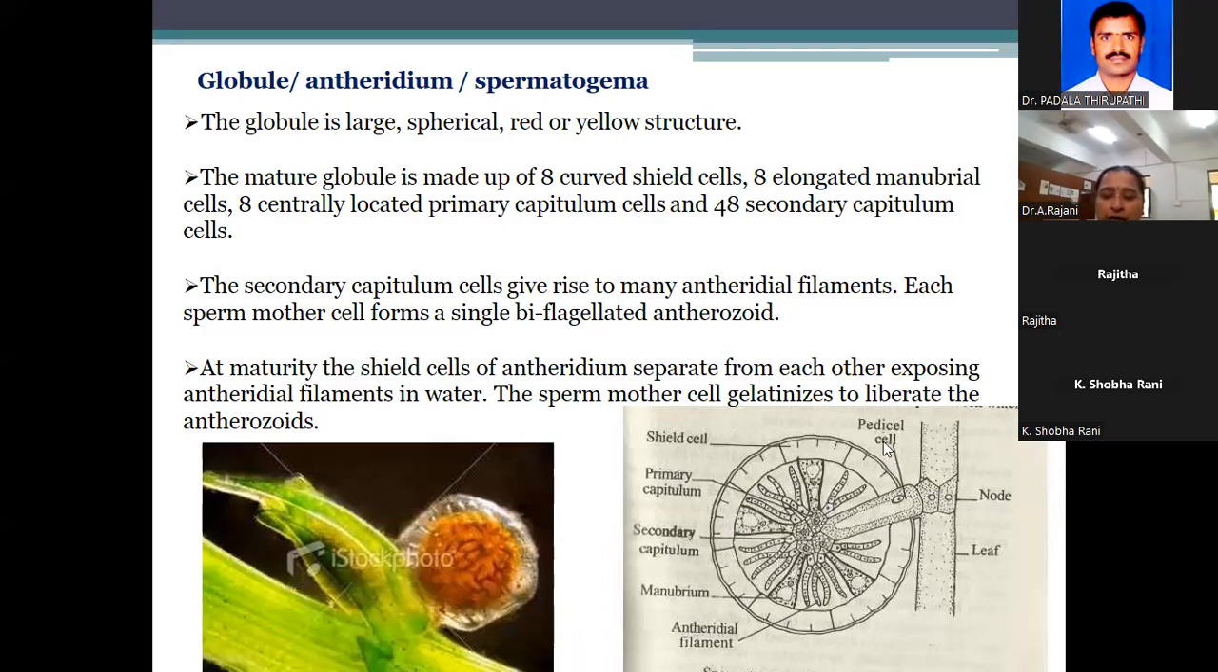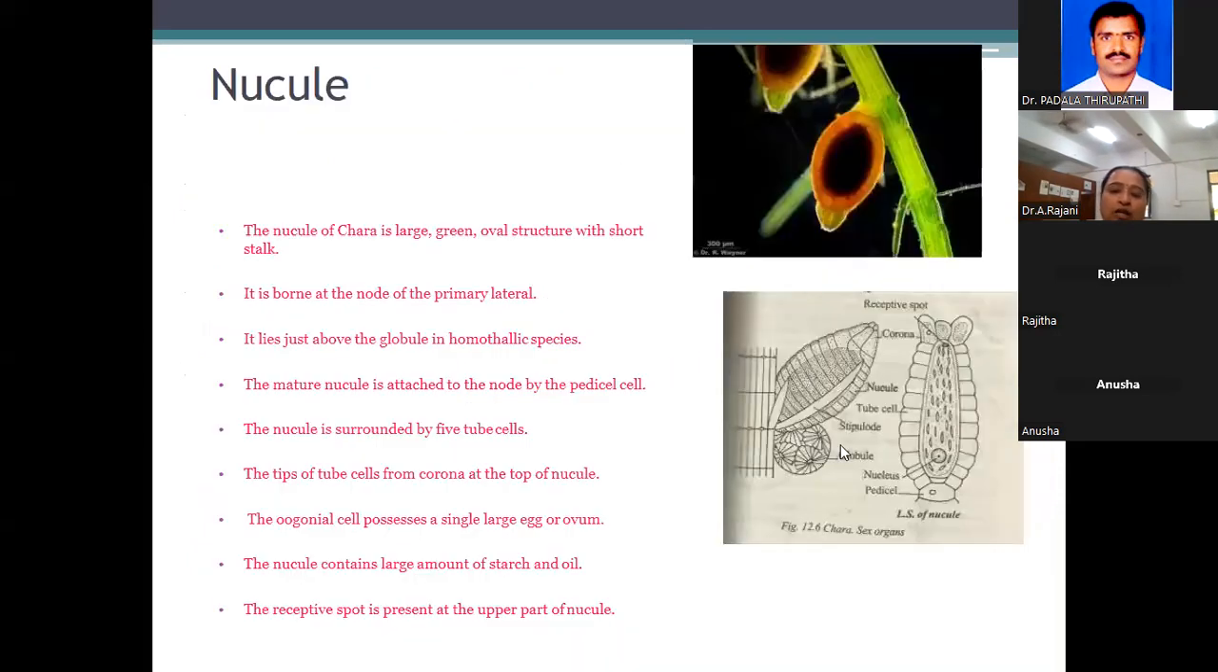You can remember it. The globule is a male reproductive organ. The structure is made up of 8 manubrial cells, 8 shield cells, 8 primary capitulum cells, and secondary capitulum cells. Each and every secondary capitulum produces antherozoids. Okay, did you understand that one? Next, coming to the nucleus.